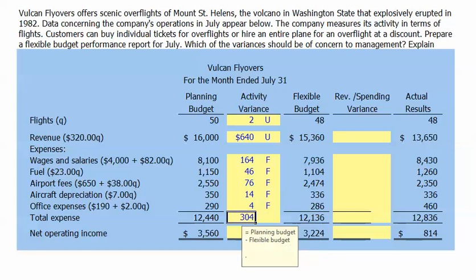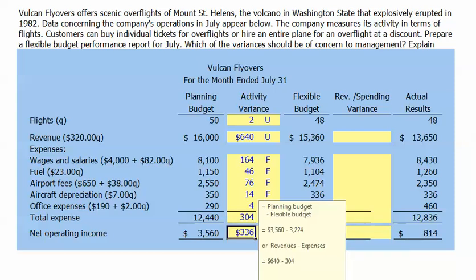Overall, the total expense variance is $304, which is the sum of the individual variances, and the variance is favorable. The variance for net operating income is the difference between our original plan budget of $3,560 and our flexible budget of $3,224.